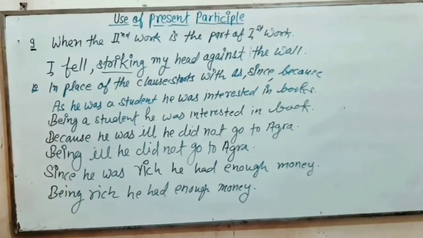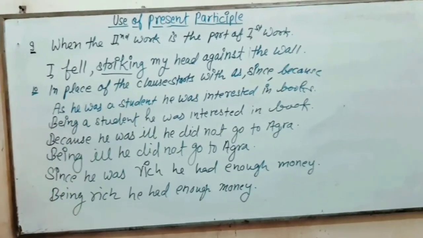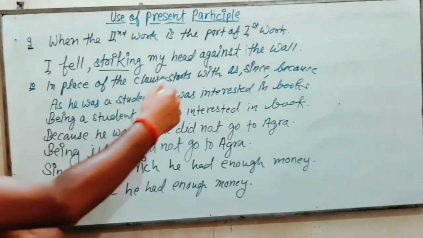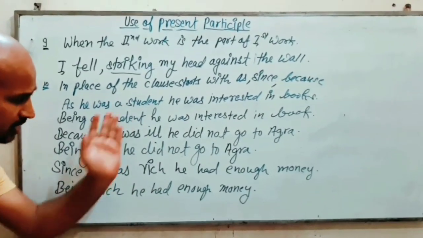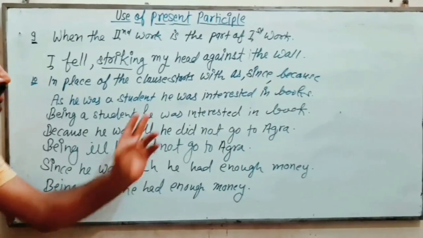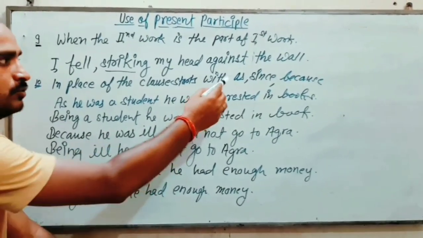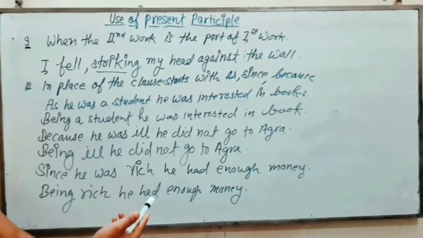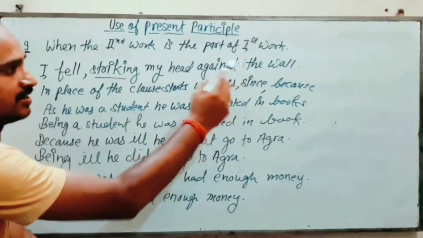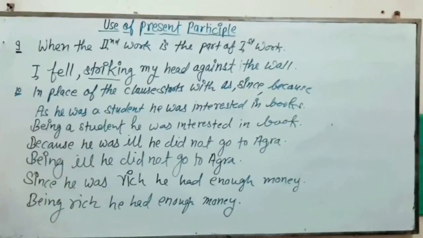Now next example. In place of a clause that starts with as, since, or because. In a subordinate clause, when we frame a complex sentence, we use as, since, because, like conjunctions, as subordinate clause. If we have that kind of conjunction, in place of that we can use the present participle also.